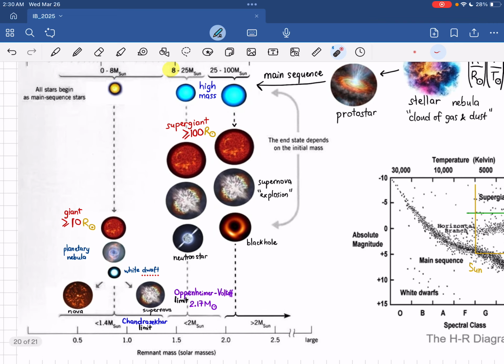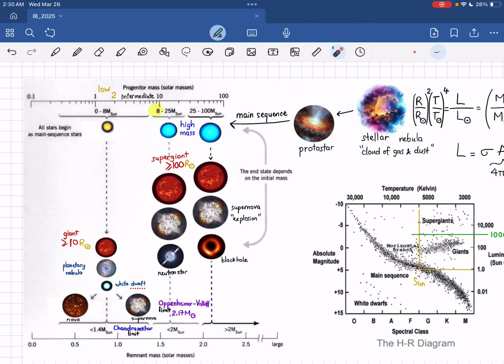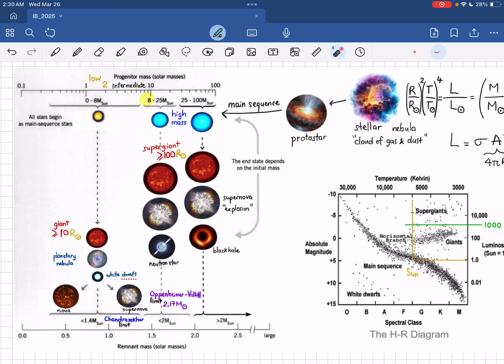Okay, so in the last case, when the beginning star is really huge, really heavy, like 20 to 100 times the mass of the sun, it also goes through a supergiant and then a supernova, and then it becomes a black hole. In the end, the mass of the black hole can be greater than 2 times the mass of the sun, or even larger. So we have to remember that stars begin with a different mass, which is called the progenitor mass, and then in the end, they will end with a remnant mass.